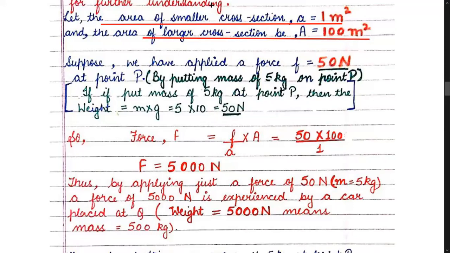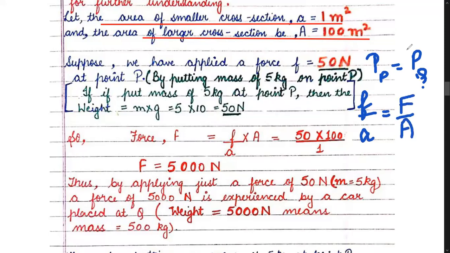So according to Pascal's law, pressure at both the ends, that is, pressure at point P, would be equal to pressure at point Q, the bigger area. So this formula of pressure at point P can be written as small f upon A is equal to capital F upon capital A. We have to find capital F. How much force is given? So let us say that I am applying only 50 Newton. So force applied is 50 Newton.